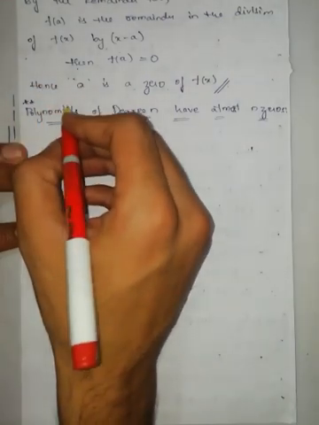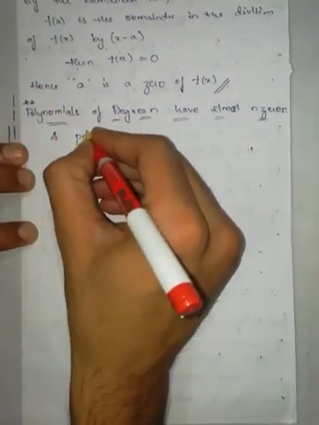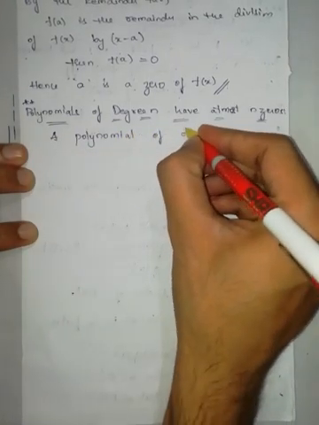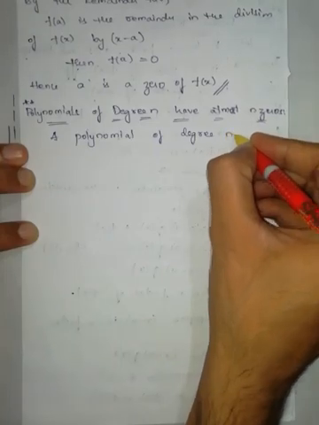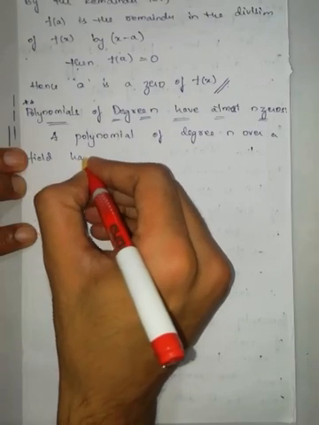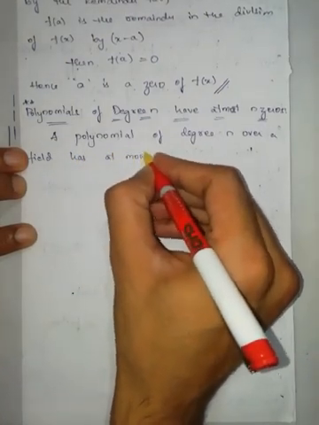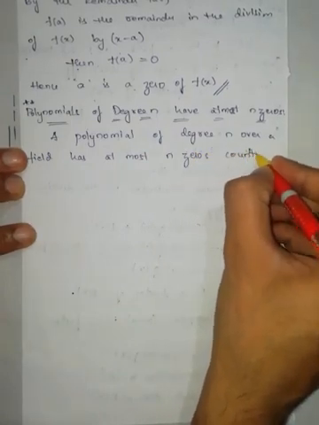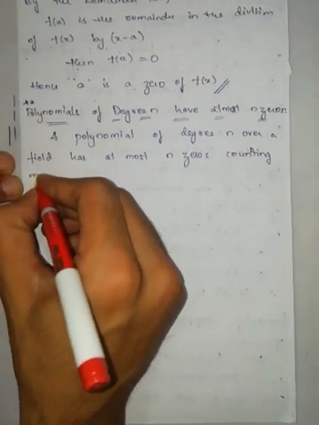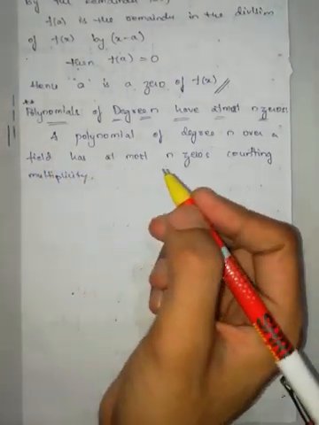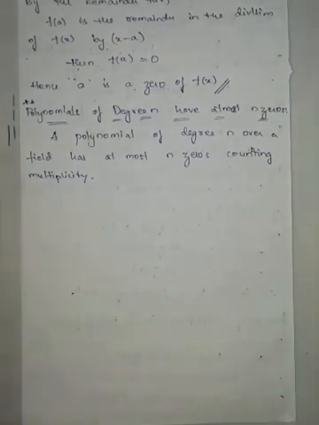The statement of the theorem: a polynomial of degree n over a field has at most n zeros, counting multiplicity. What is the multiplicity? If any zero is repeated, the number of times it has been repeated is also counted.